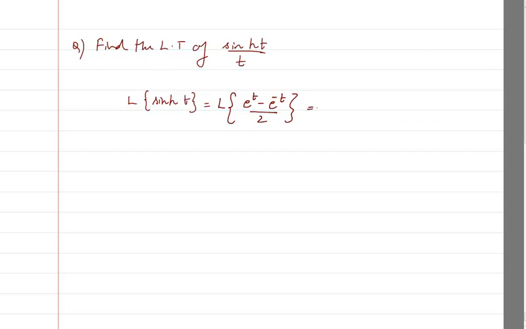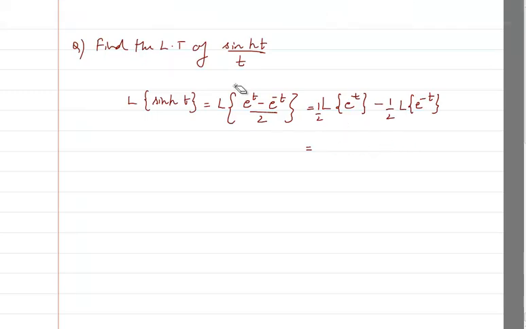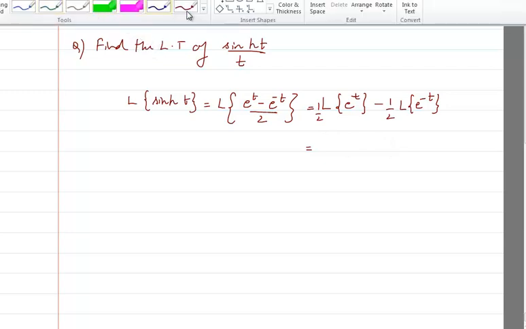So I can write this as 1 by 2 Laplace of e raised to power t minus 1 by 2 Laplace of e raised to power minus t. Let me take 1 by 2 commonly outside.